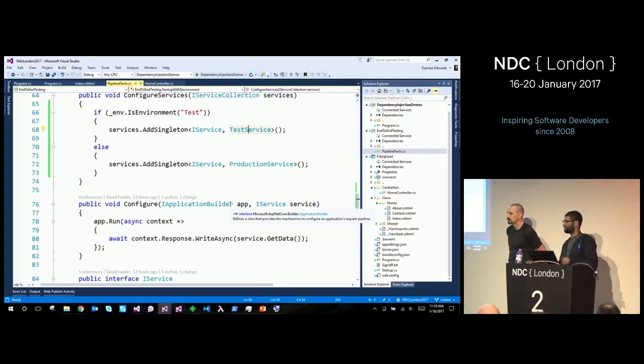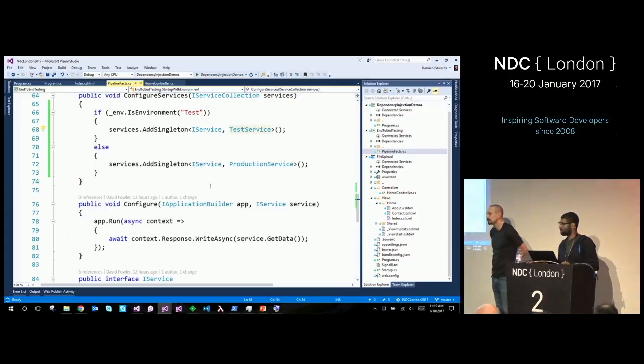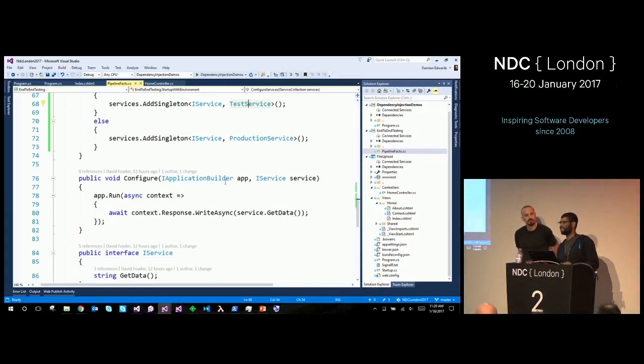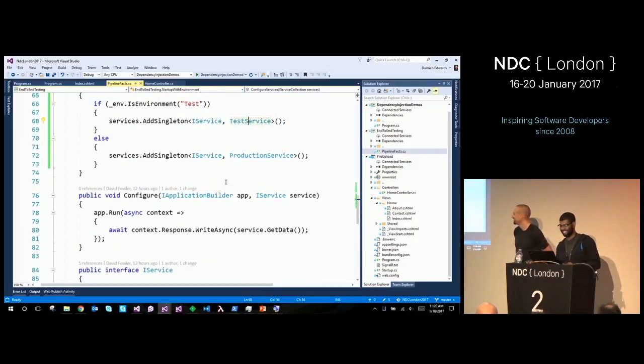Yep, question? Yep. Oh, HTTPS. See me after. See me after class.